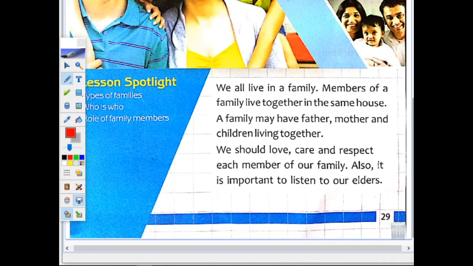We should love, care and respect each member of our family. Also, it is important to listen to our elders. So this is a unit. This is the family and we all live together in the same house. So what does a family have? Father, mother, children and more members also, which we'll study later in the next page.